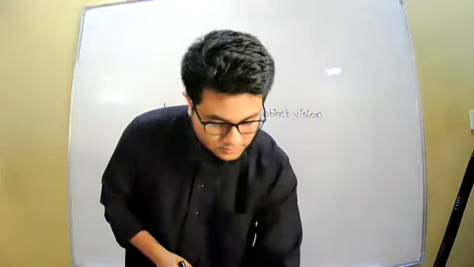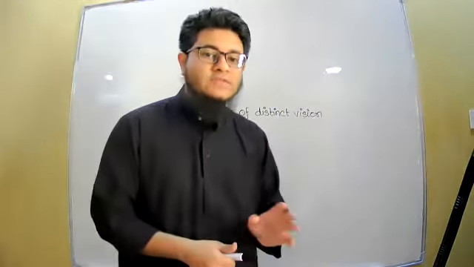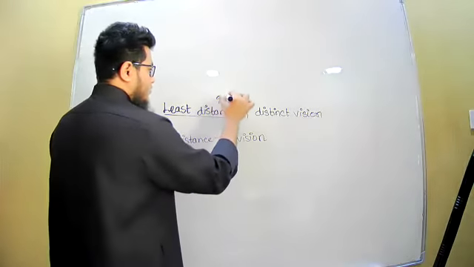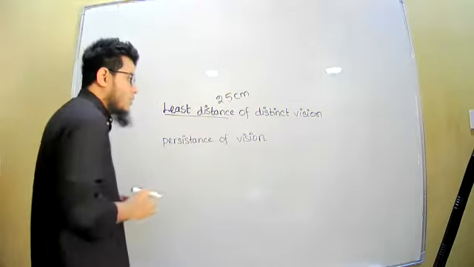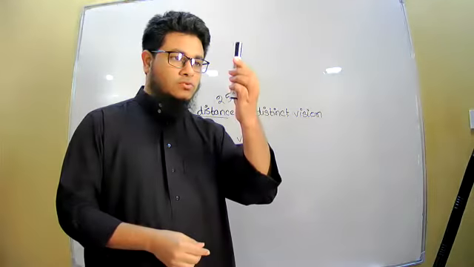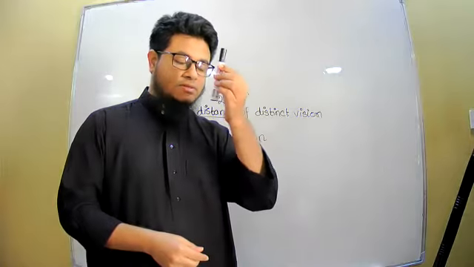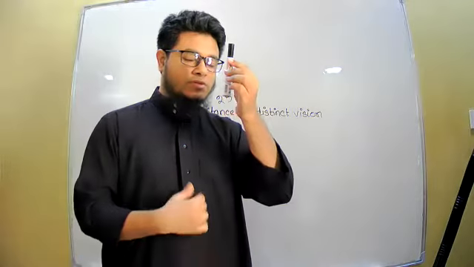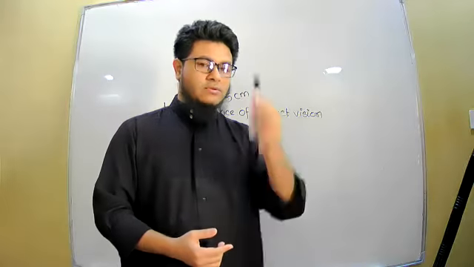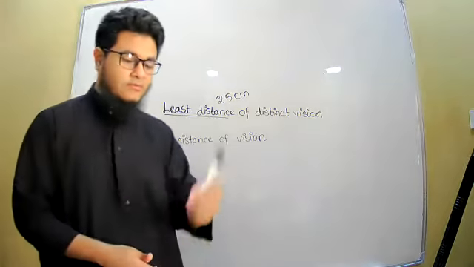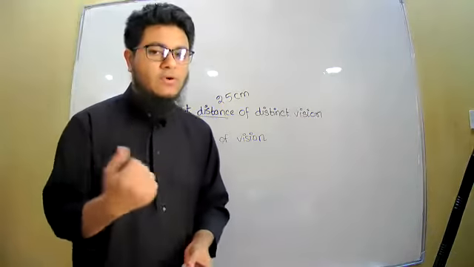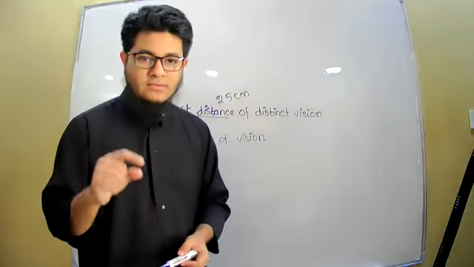So that distance is 25 centimeter from our eye. This least distance is 25 centimeter from our eye. Anything that gets closer than 25 centimeter, let us say I have placed this marker at 24 centimeter or 23 centimeter from my eye, I will not be able to see it clearly. You can try it. From 25 centimeter you will see it clearly. This is the case for a normal eye, not an eye with a defect.